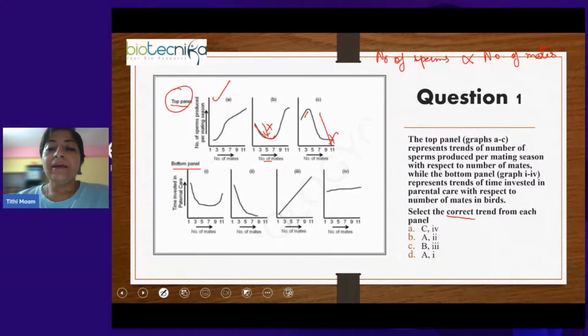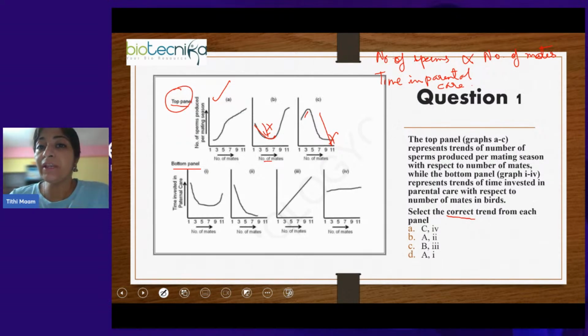Okay, next parameter we have is time invested in parental care. Now, what will be the relationship here? In parental care, the individual is taking care of the young one.